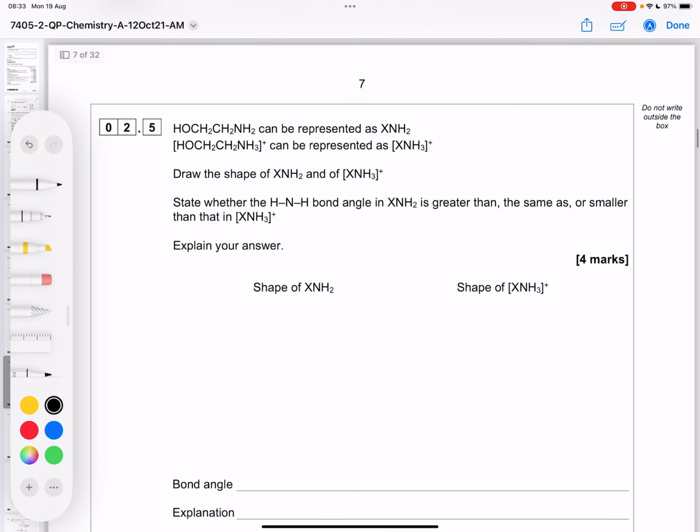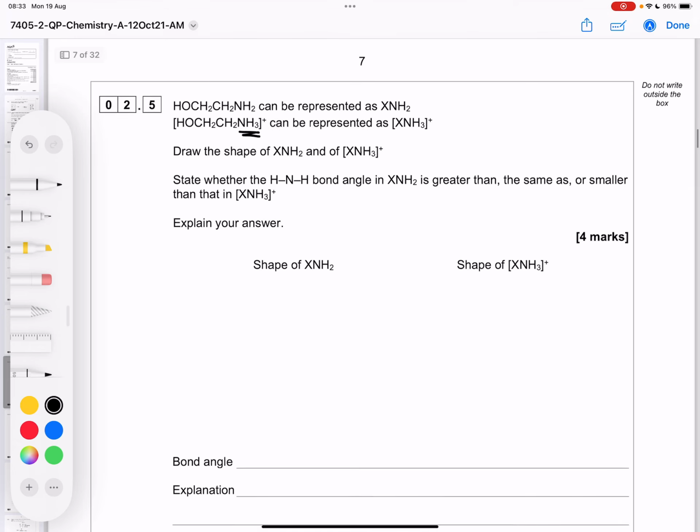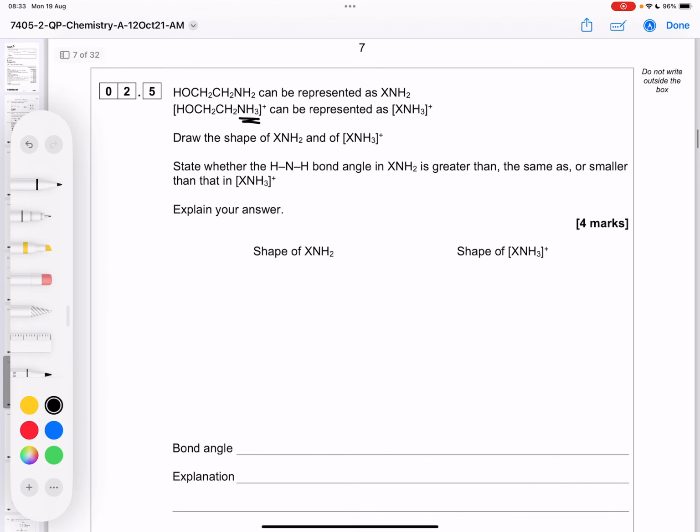2.5. So an amino ethanol can be represented as XNH2, and our ammonium salt that we made can be represented as XNH3. Draw the shape of XNH2. So nitrogen is in group 5, and we've got an X and 2 H's, so we've got 3 bonds attached, no charge, so that's 8 electrons or 4 pairs. Now we've only got 3 things attached, so we're doing 3 bond pairs and 1 lone pair around the nitrogen. So we're going for this pyramidal shape, 3 bond pairs and 1 lone pair. One of these is an X, 2 of them are H's.